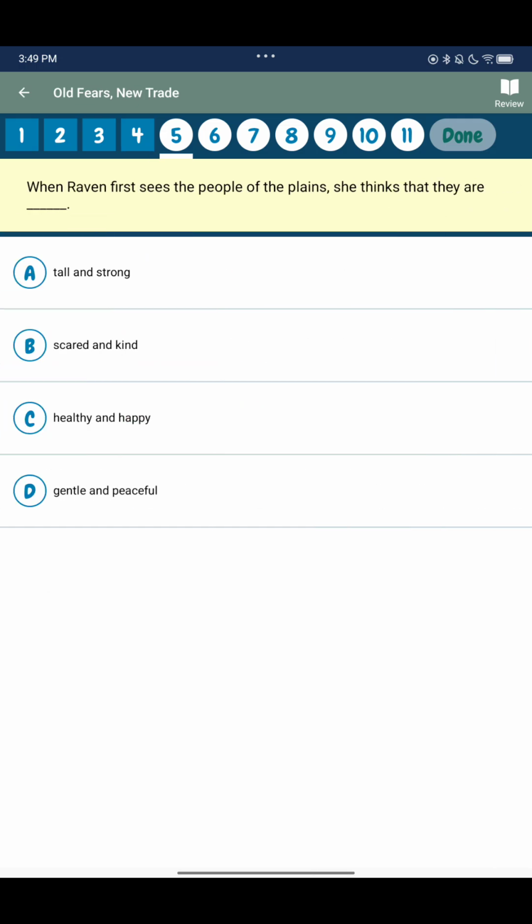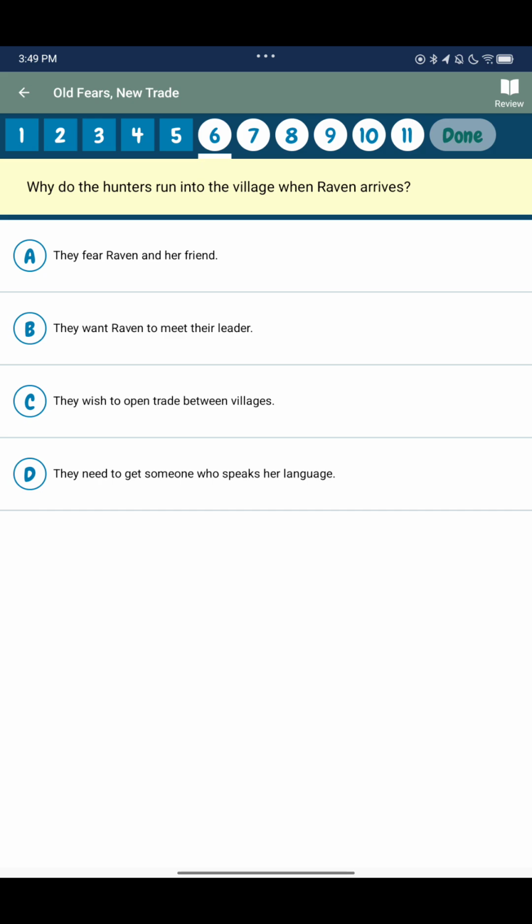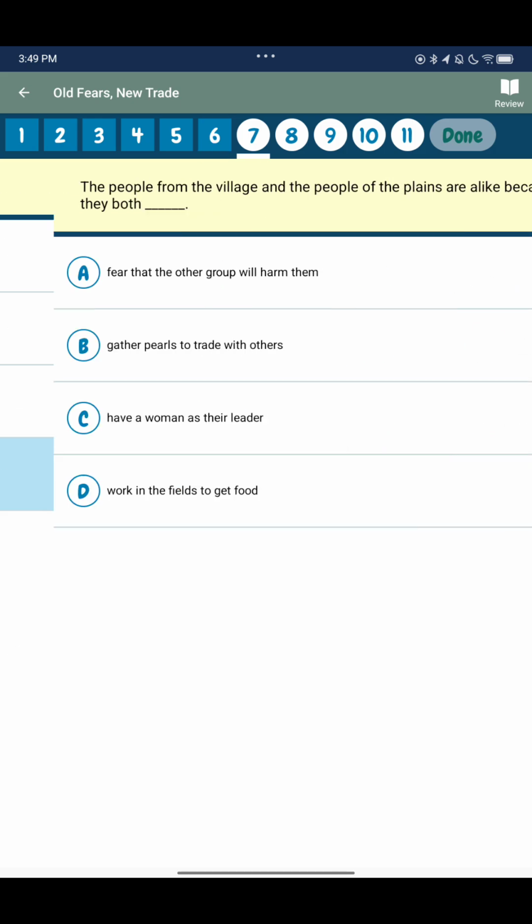When Raven first sees the people of the plains, she thinks that they are healthy and happy. Why do the hunters run into the village when Raven arrives? They need to get someone who speaks her language.